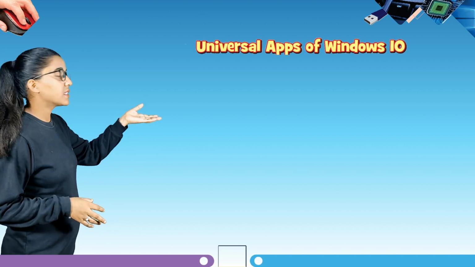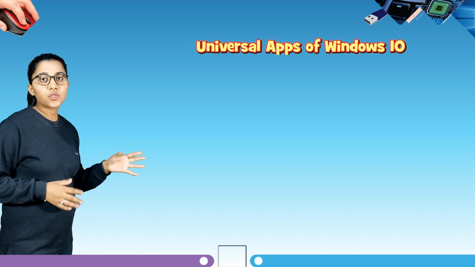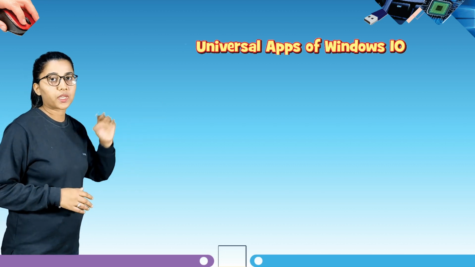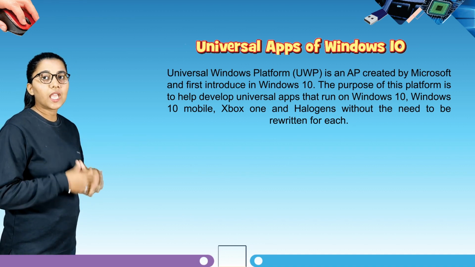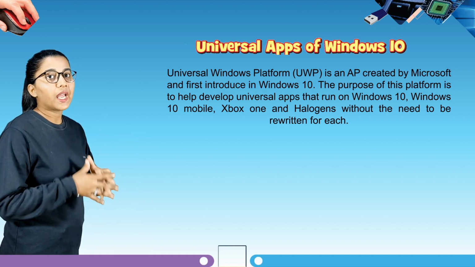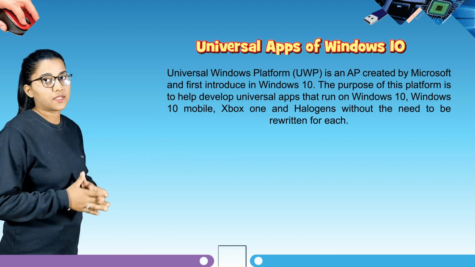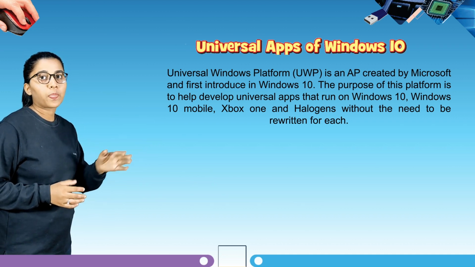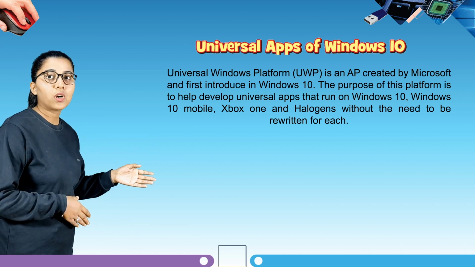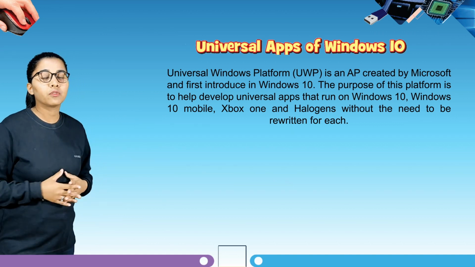Now students, let's jump to our next topic, that is universal apps of Windows 10. What are the universal apps of Windows 10? We are going to learn about it in this topic. Universal Windows Platform, that is UWP, is an API created by Microsoft and first introduced in Windows 10. The purpose of this platform is to help develop universal apps that run on Windows 10, Windows 10 Mobile, Xbox One and HoloLens without the need to be rewritten for each.